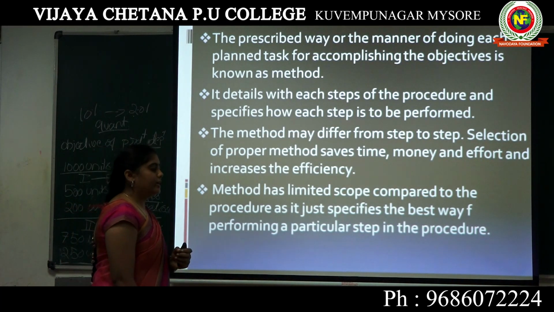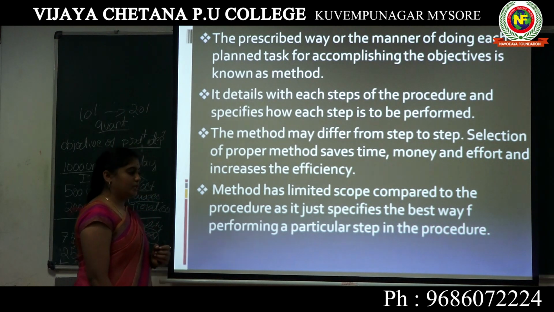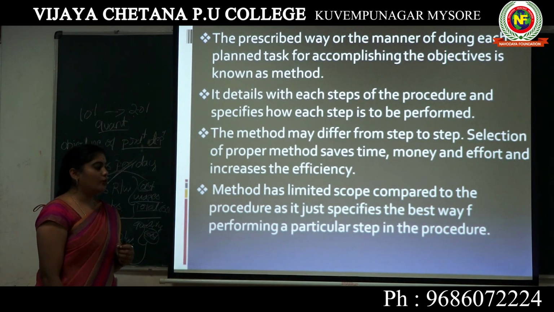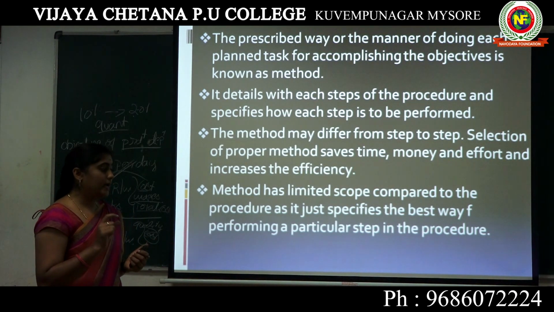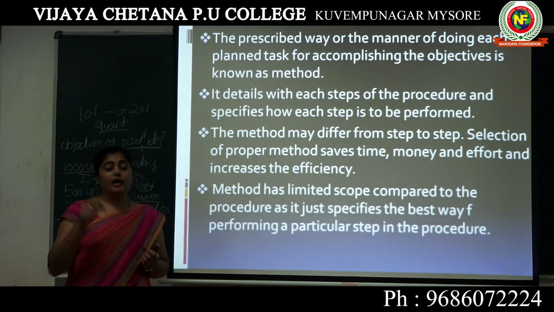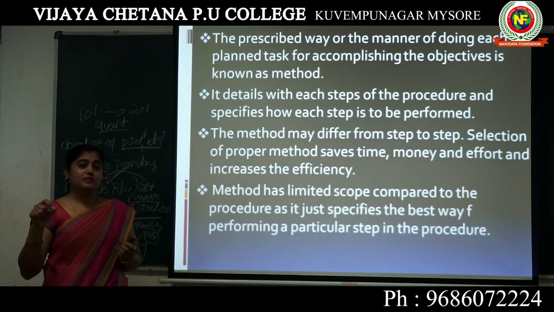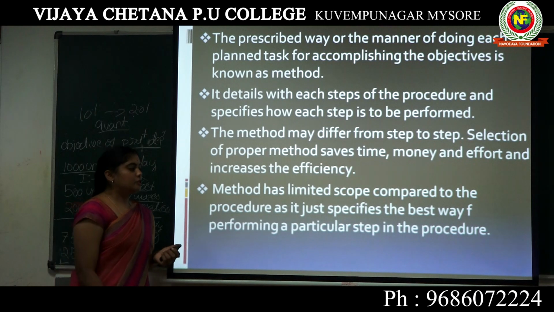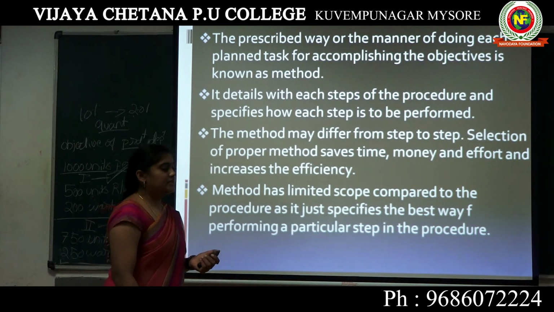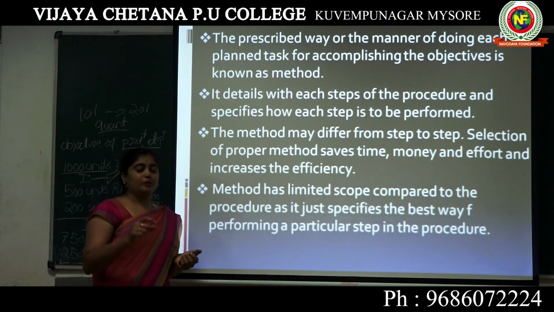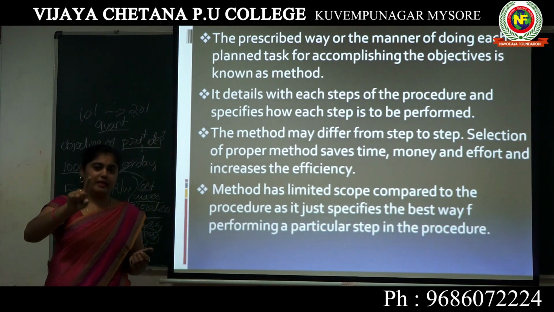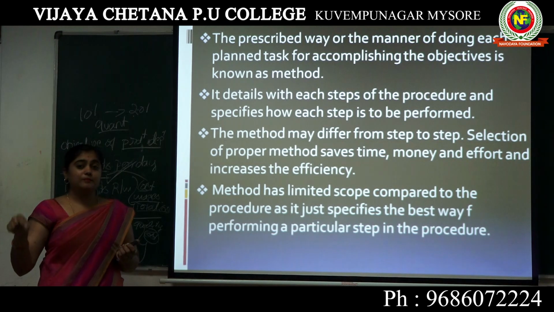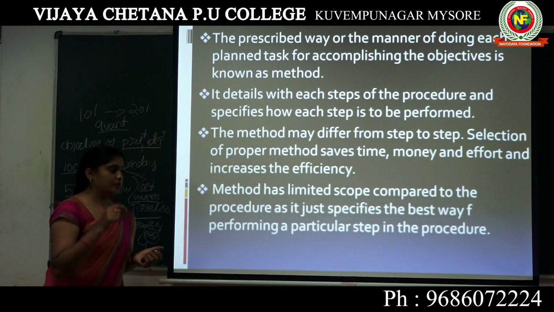In detail, in which steps of the procedures and specifically how each step has to be performed. In a procedure, the steps are only indicated. Here, specifically how it is to be carried out is called a method. So the method may differ from step to step. In a procedure all steps are the same for everything, but in a method the steps are going to change, differ.